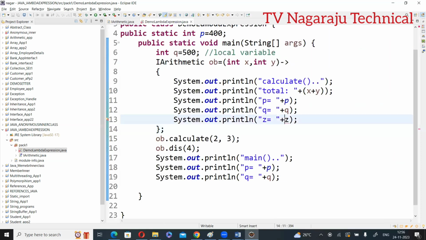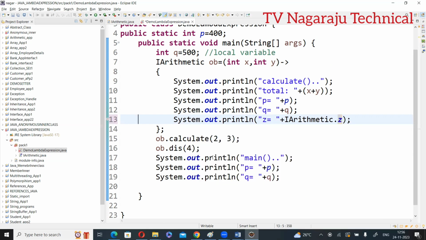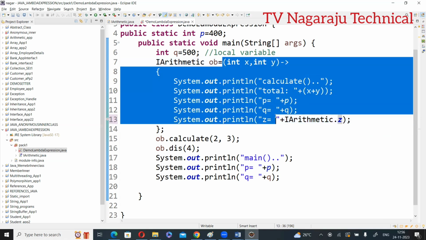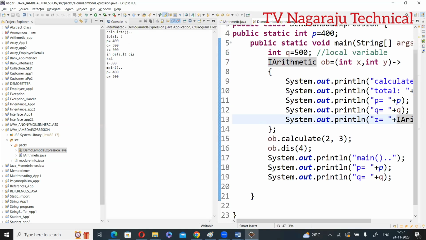You got the point? For example, I write Arithmetic.z. Now it is okay. Now you got the first point: there is only one abstract method. The second point is that within the lambda expression, you can access the interface variables by using the interface name only. Clear. Now run this one. Anyway, save. Executed successfully.